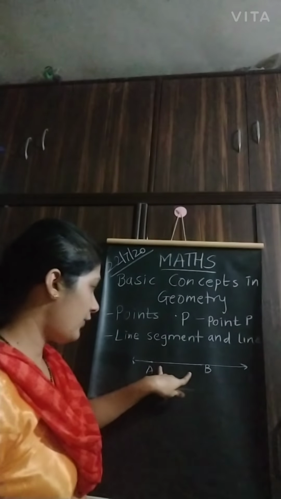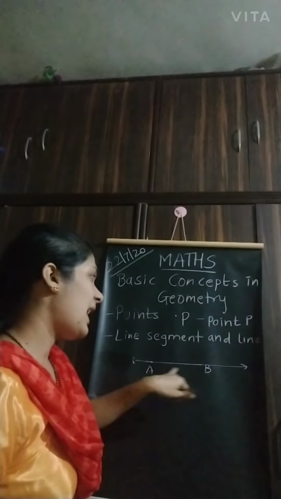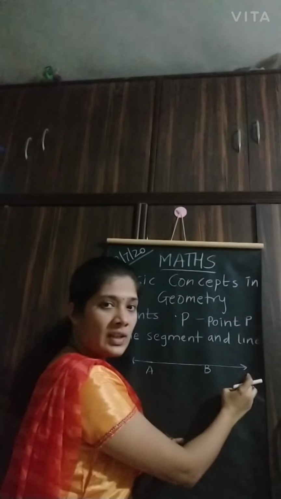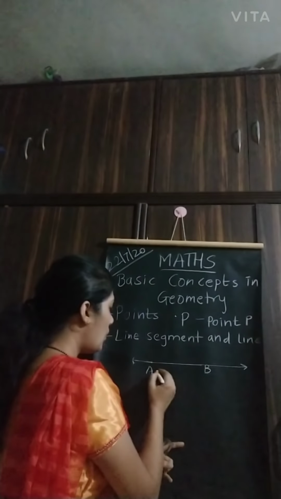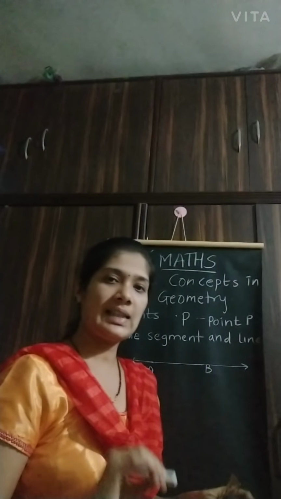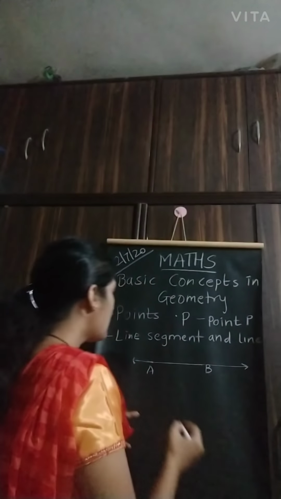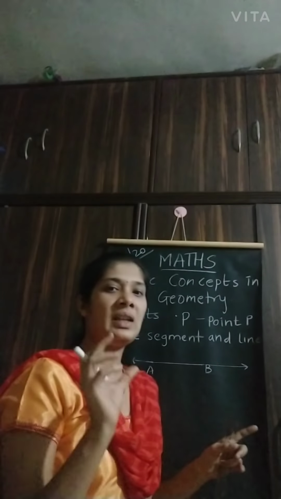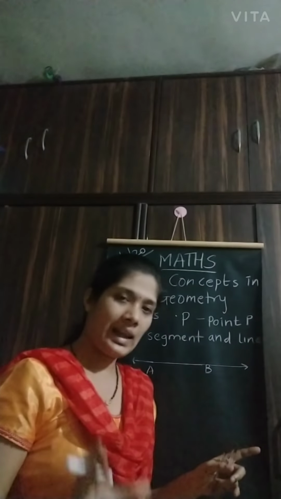If you have observed, this point A and B, this is a part of this line. So this AB is known as line segment, right? So line segment is nothing but a piece or a part of a line.